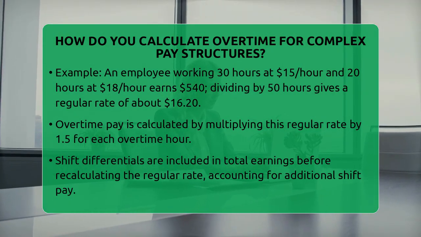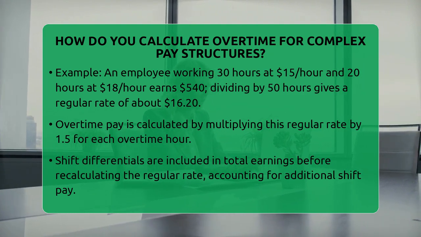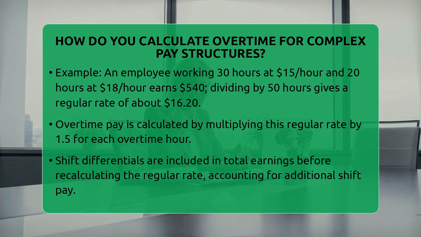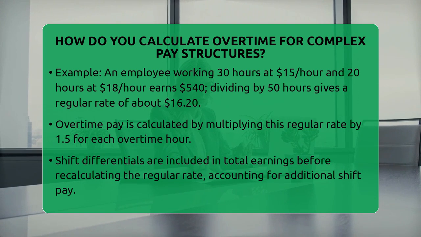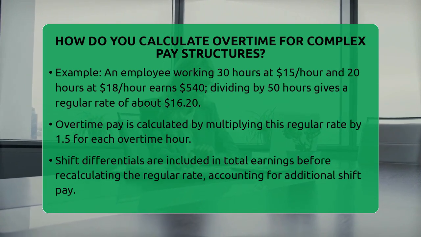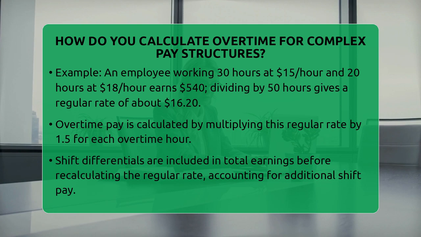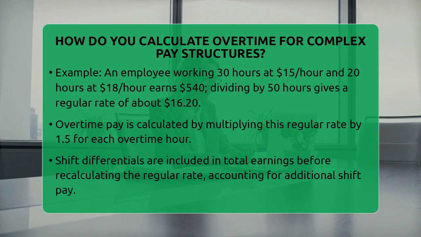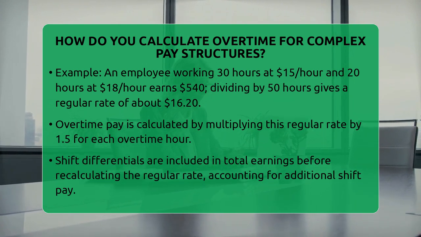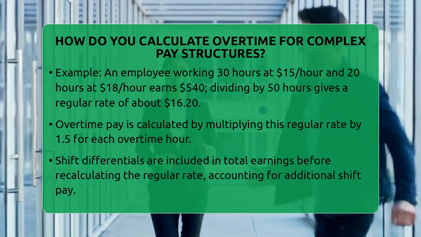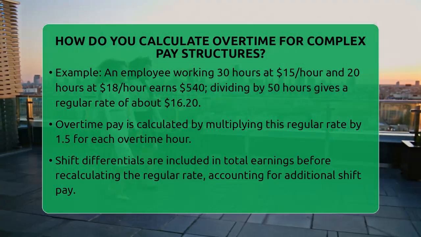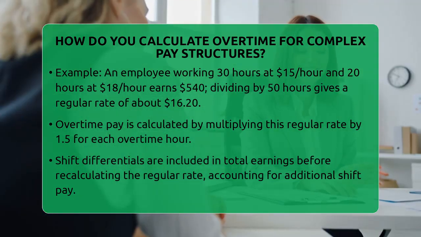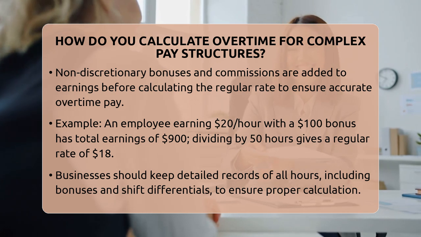Let's say an employee works 30 hours at $15 an hour and 20 hours at $18 an hour. Their total earnings are $540. Dividing that by 50 hours gives a regular rate of about $16.20 an hour. For overtime, you then multiply this rate by 1.5, which equals about $24.30. For each overtime hour, you pay this amount. If they work 10 overtime hours, that's $243.50 extra.